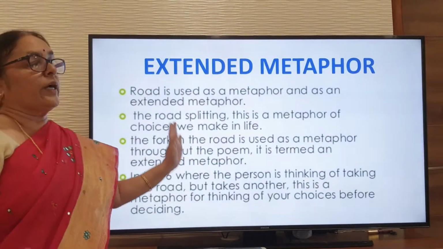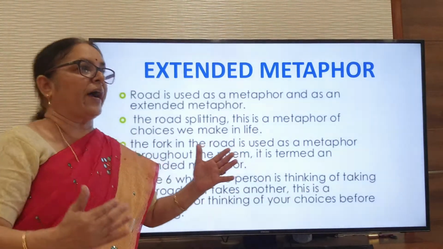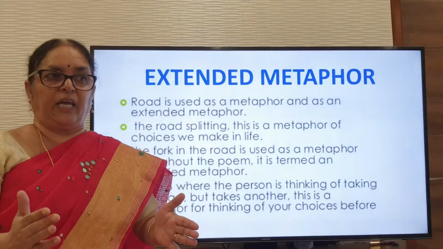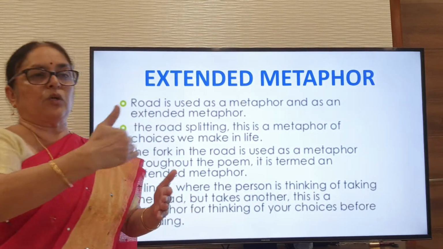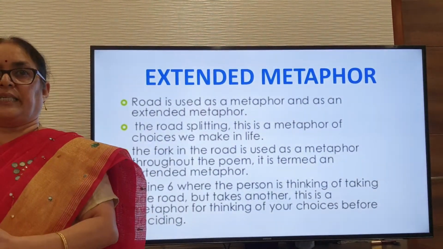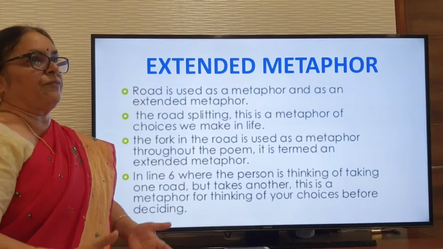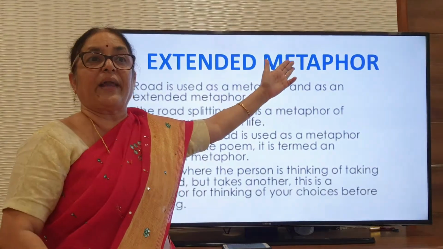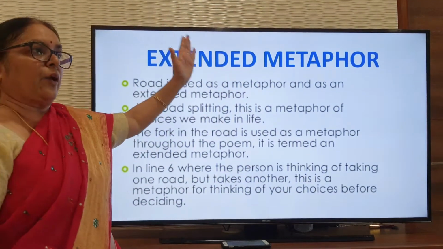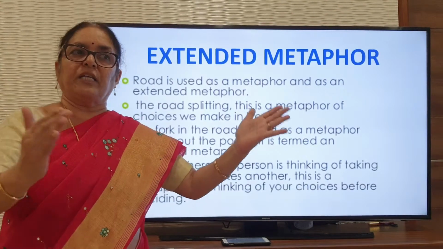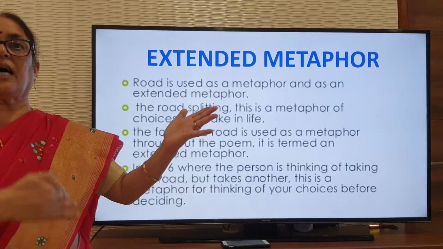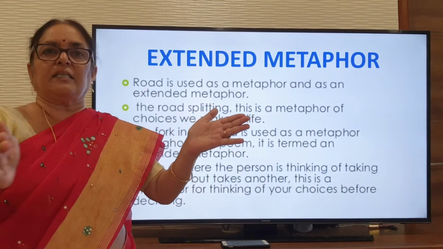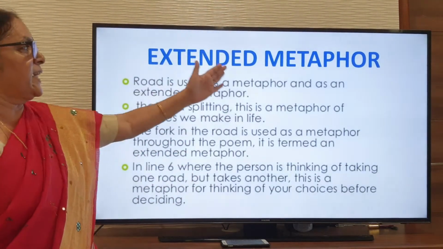Now, if you look at the entire poem, you find that the diverged roads are mentioned at each stage. Everywhere in the poem, the same metaphor is extended. That is why this entire poem is called an extended metaphor. That road-diverging concept is used in the second stanza, the third stanza, and even in the fourth stanza. So everywhere it is continued. That's why it is called an extended metaphor.